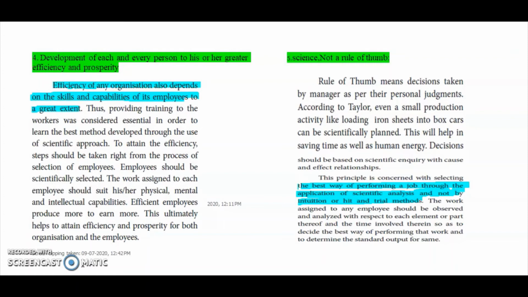Okay, that way we have to follow and we have to load. Even for loading iron and steel in boxes, cost can be scientifically planned. Whatever the thing is, there should be a proper plan and the best way of doing that particular work should be followed. If you do all these things, there should be harmony. Okay.